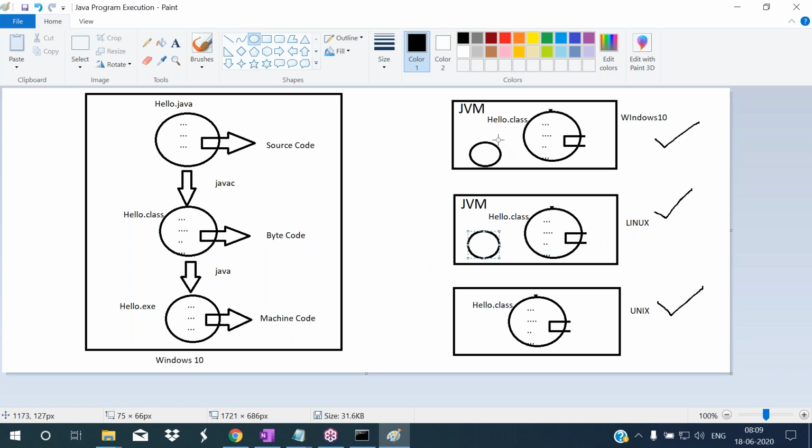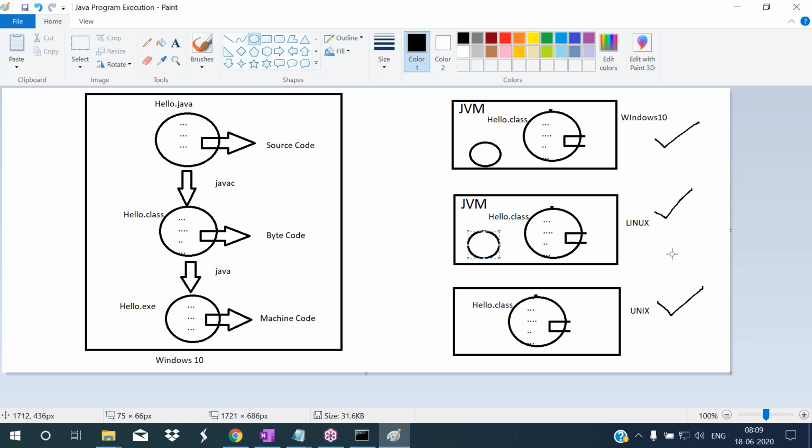See here. If the same operating system is there, we can run it; if a different operating system is there, we are also doing the same process. So here the Java program is platform independent. Similarly, this system has the Unix operating system. I want to run this Java application in this system. Just take this bytecode file and place it in this system. Now you must install the JVM here, so that the JVM converts this bytecode to machine code and you can run it on this system also.